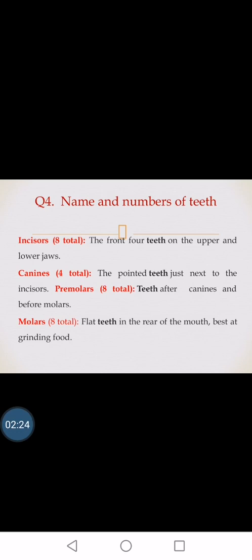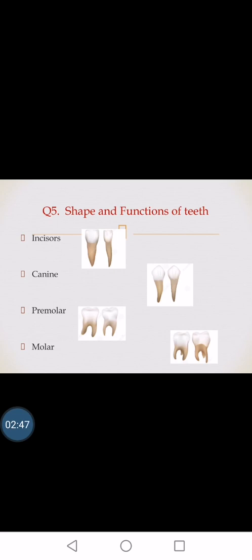Next to the incisors, the pointed teeth are called canines. Then come premolars, again 8, which are after the canines and before the molar teeth. And the molar teeth total 8, which are the flat teeth present at the end of both the upper and lower jaw, and they help in grinding food particles.